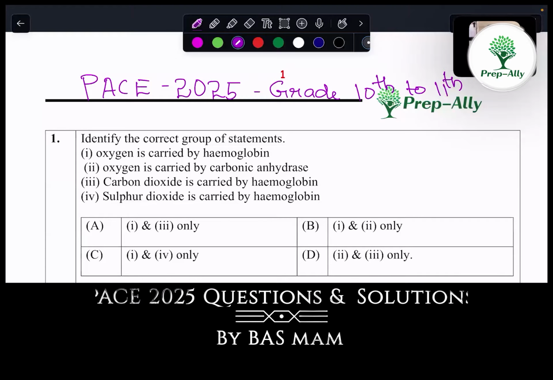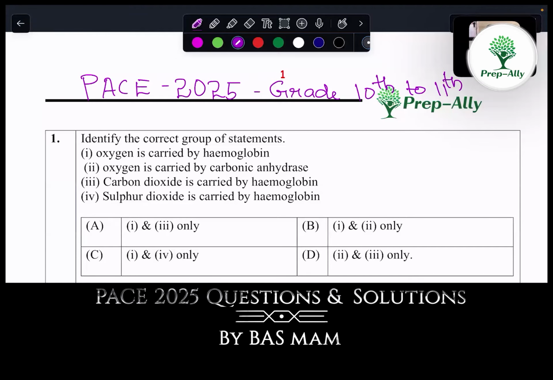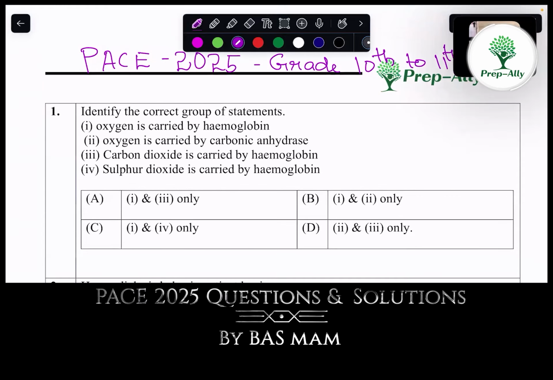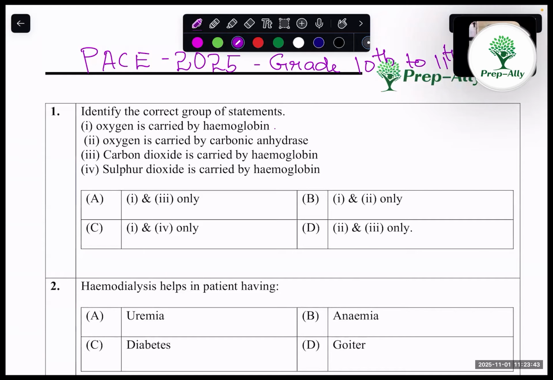We can start with the first question. Identify the correct group of statements. One, oxygen is carried by hemoglobin. The statement is correct. Oxygen is carried by carbonic anhydrase. It's incorrect. Carbon dioxide is carried by hemoglobin. Yes. Sulfur dioxide is carried by hemoglobin. Incorrect. So here the correct set of statements, option A, 1 and 3.